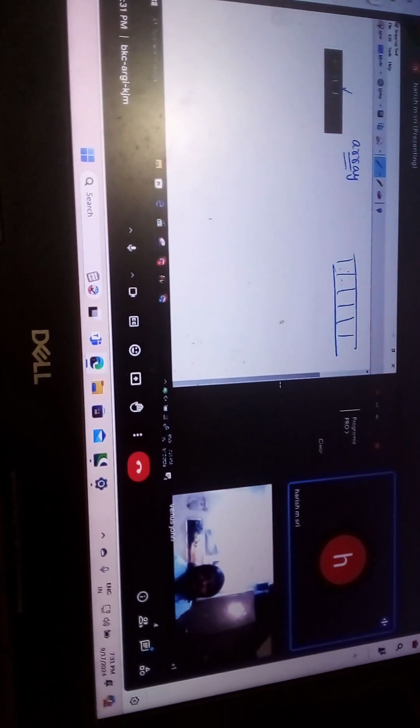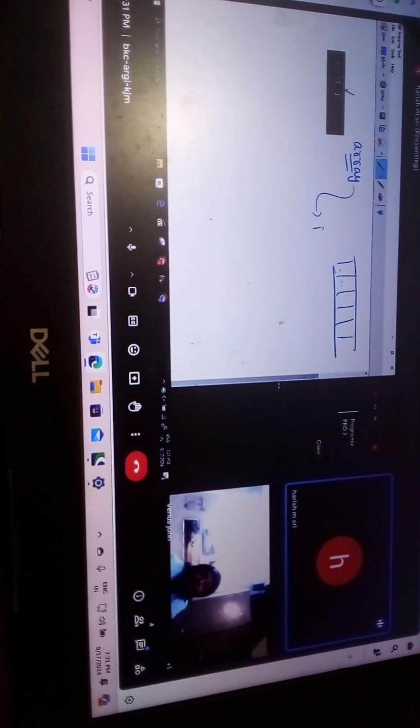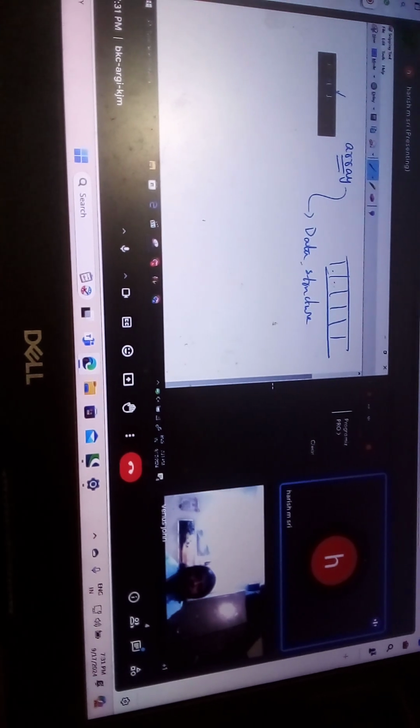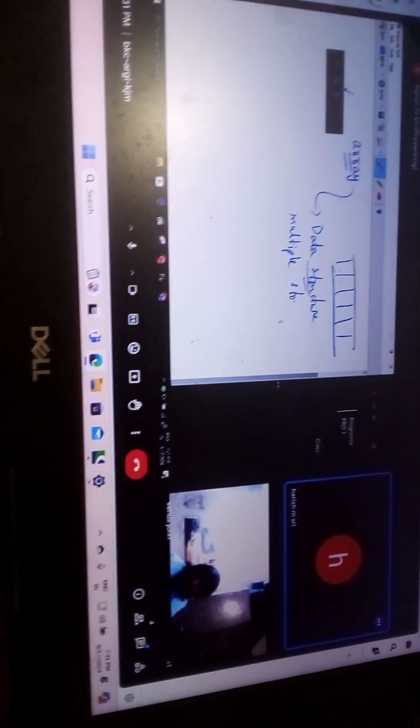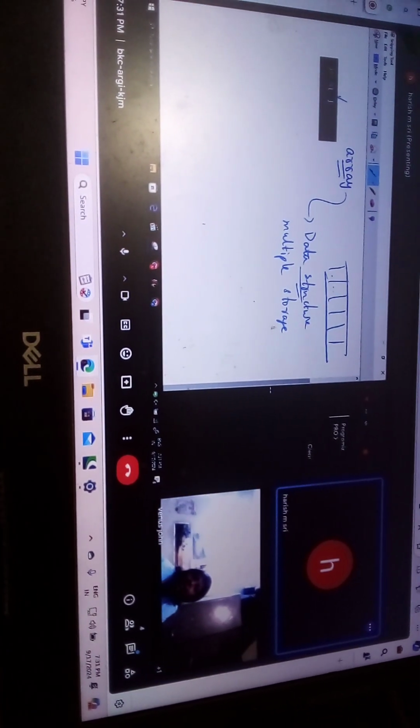So basically the point of an array is that it's like multiple storage. The use of this data structure is that it allows for multiple storage. But in which part of the computer is this data stored?